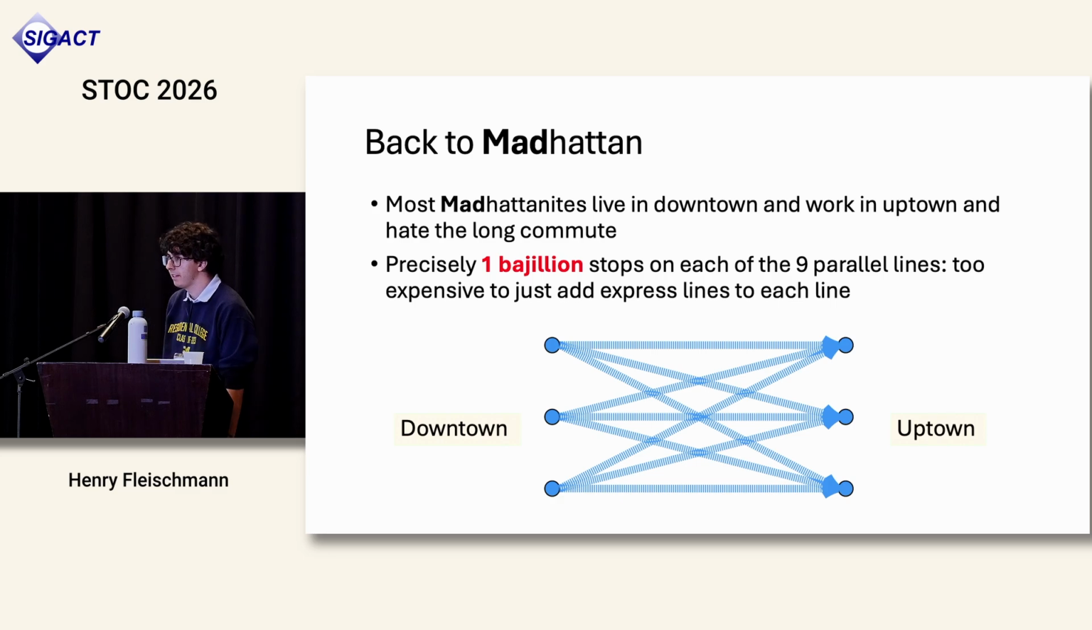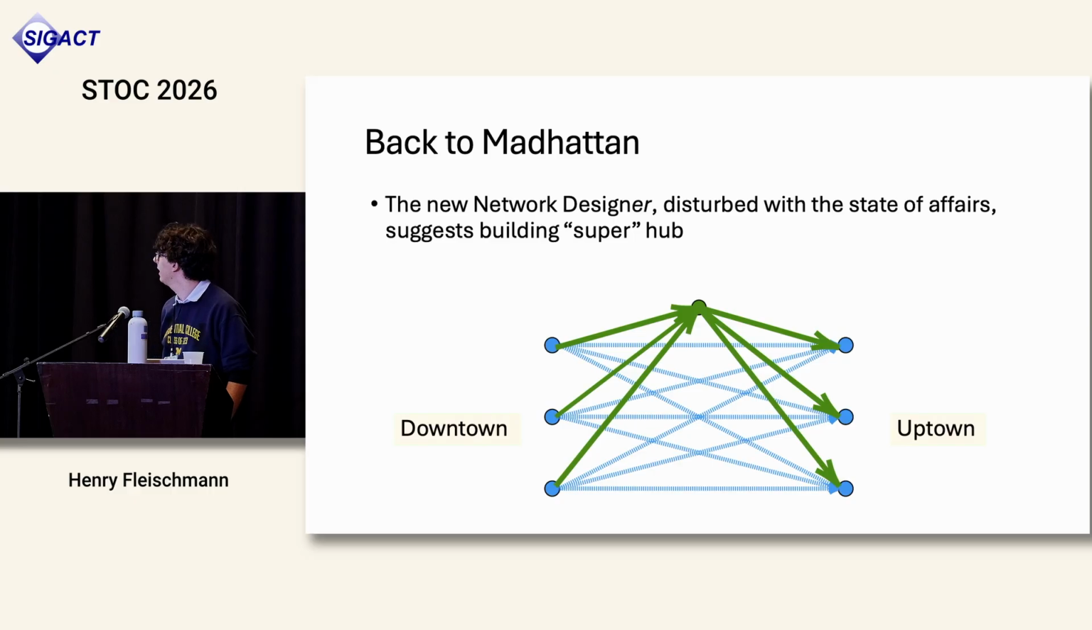And because there are so many stops, it's too expensive to do the same solution as before, where we just shortcut all of the lines with express lines. So the train company hires a new network designer, and they propose an interesting solution, which is you add a super hub. This is a new station where we connect all of the initial downtown hubs directly to the super hub, and then the super hub directly to the final uptown terminals. And if you do this, well, the commute is only 2 stops. So Manhattanites are sated once again.